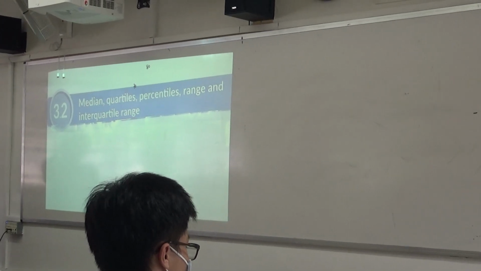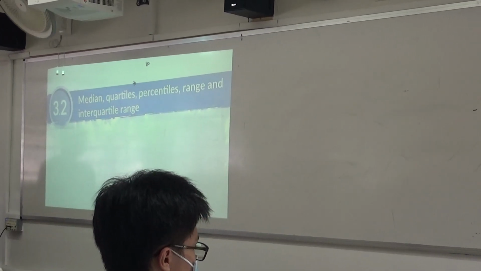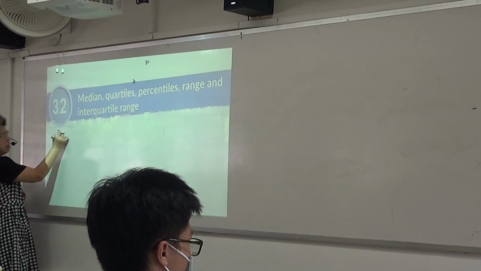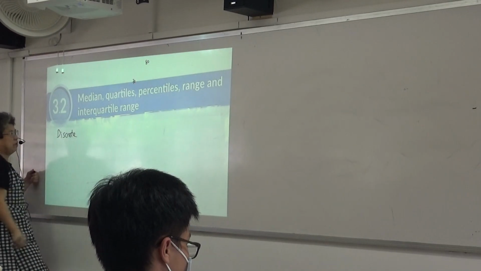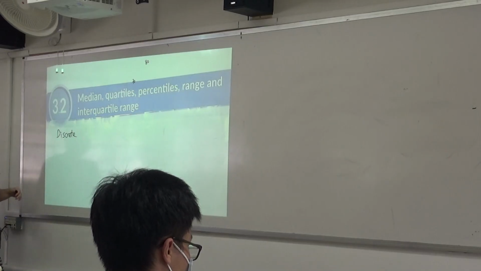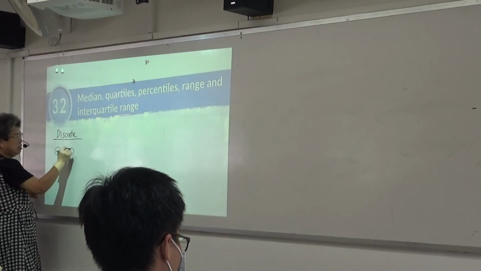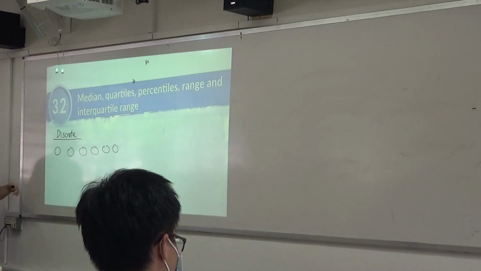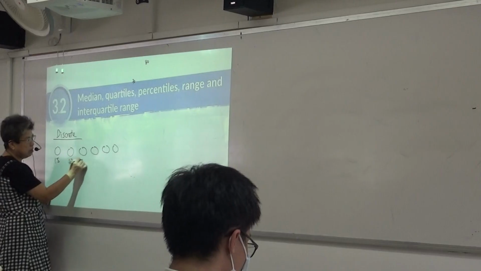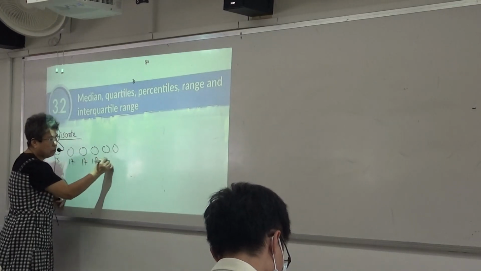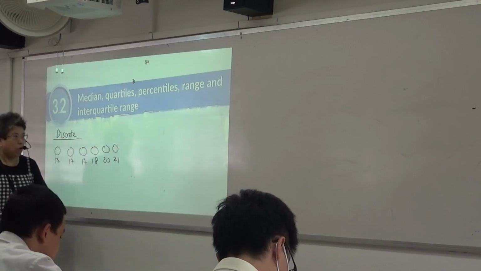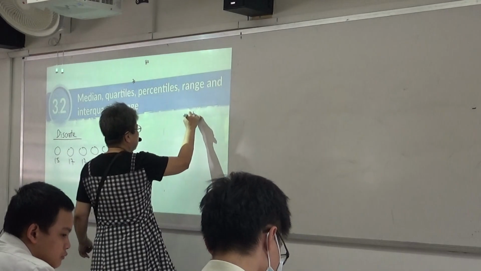which is median, quartiles, percentiles, range, and interquartile range. Now, we are going to talk about two kinds of value. Discrete. Discrete means you are given the individual data itself. For example, you can have like 15, 17, 17, 18, 20, 21, that kind of data. Understand? Or you can have continuous.